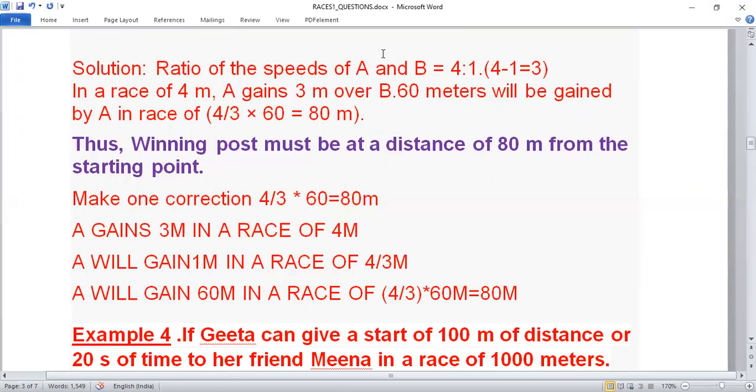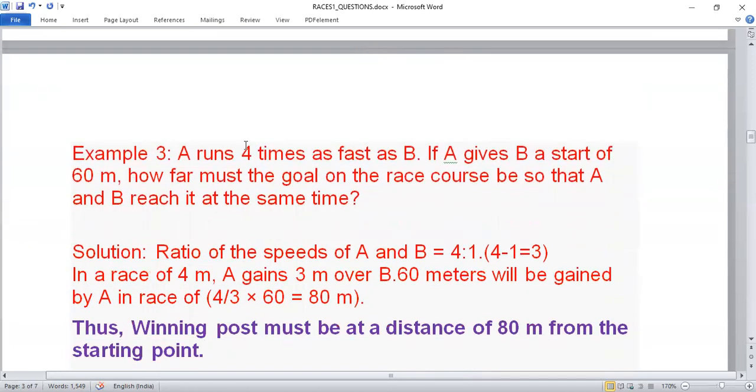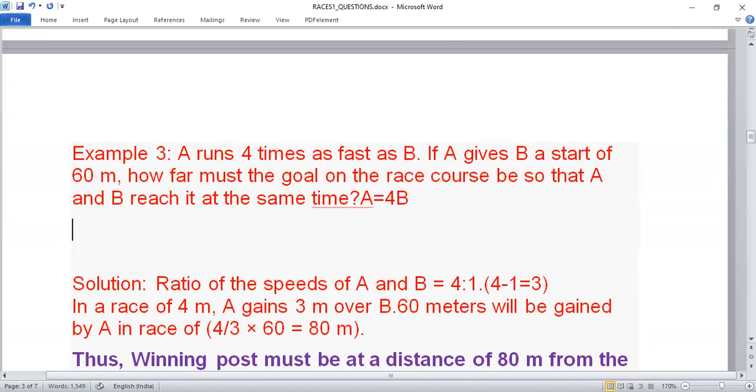See, what they have given, the ratio of speed of A and B is 4:1. They are saying A runs 4 times as fast as B. So A ratio B is 4:1. Is this first step clear? Because A runs 4 times as fast as B, means A equals 4 times B. Can I say like this? Or can I write A ratio B equal to 4:1? This way.